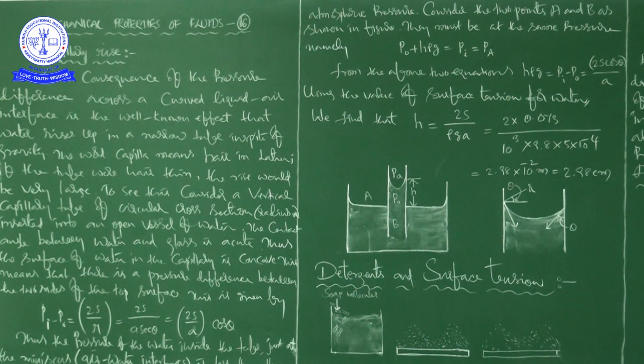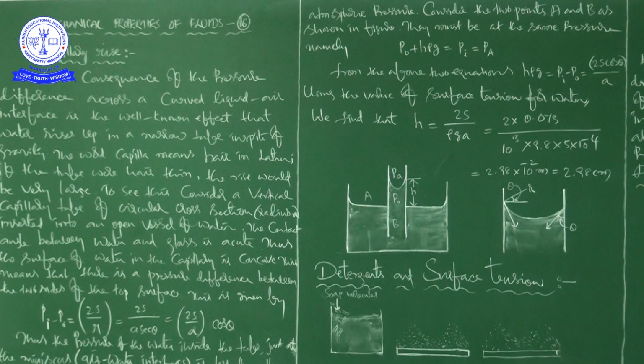Important point, please keep in mind. The pressure of the water inside the tube just at the meniscus is less than the atmospheric pressure.